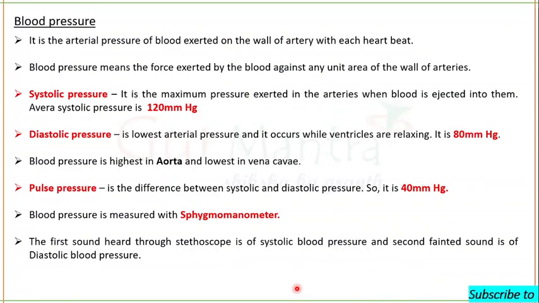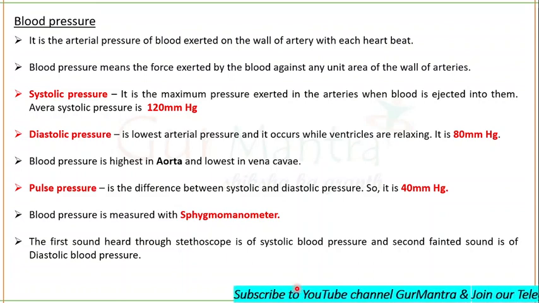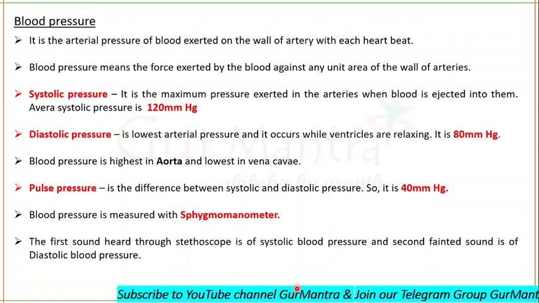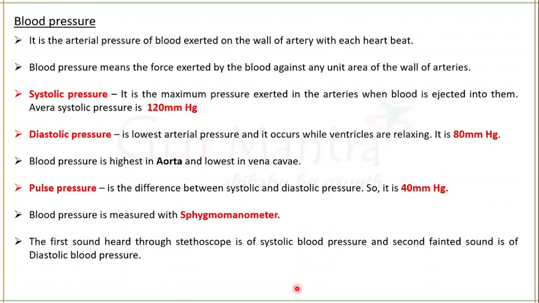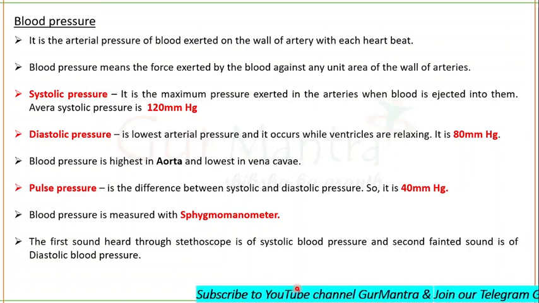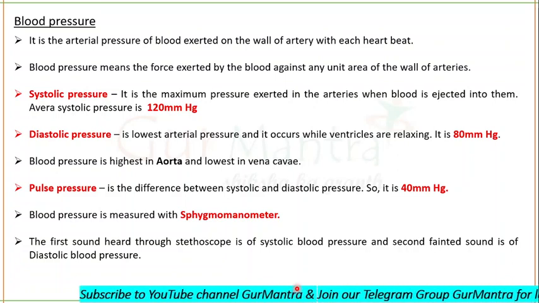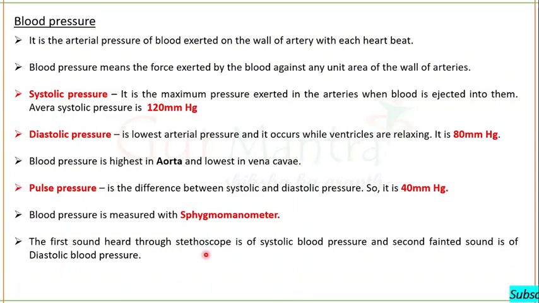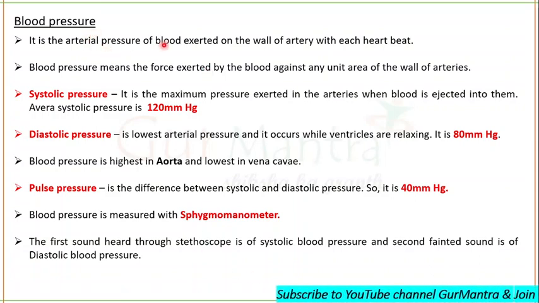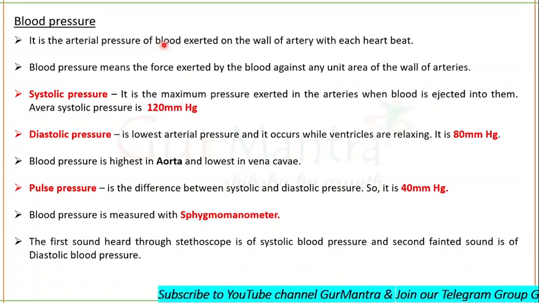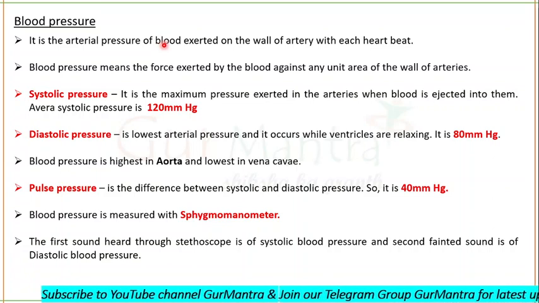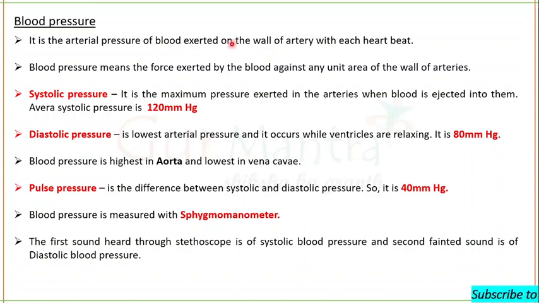And let's talk about blood pressure now. When we talk about this term blood pressure, what do we exactly think of in our head? What is blood pressure? We don't think anything. We just say high BP, low BP. What is high BP? What is low BP? So blood pressure is the arterial pressure of blood which is exerted on the wall of the artery with each heartbeat.